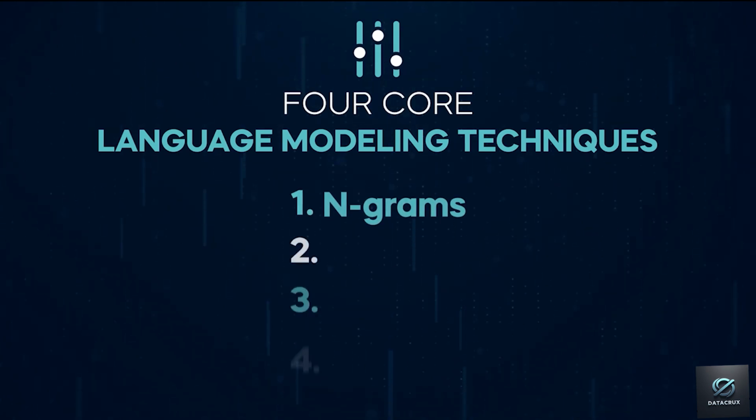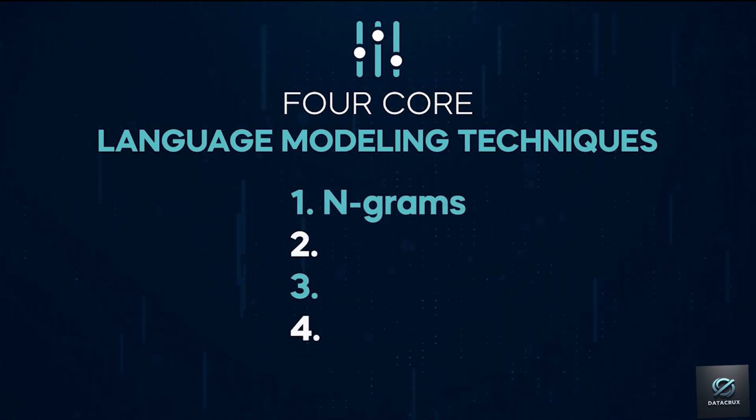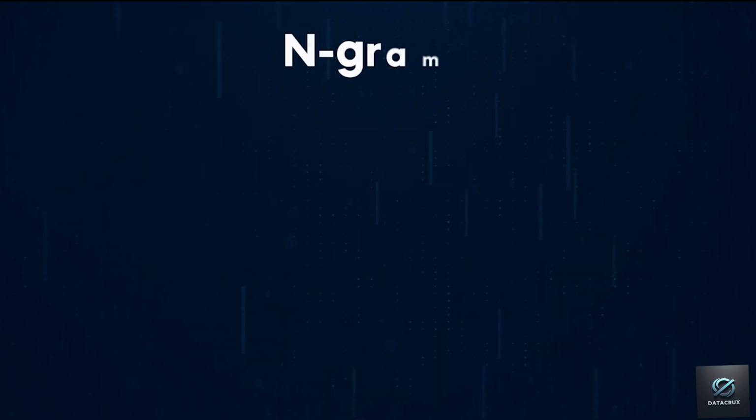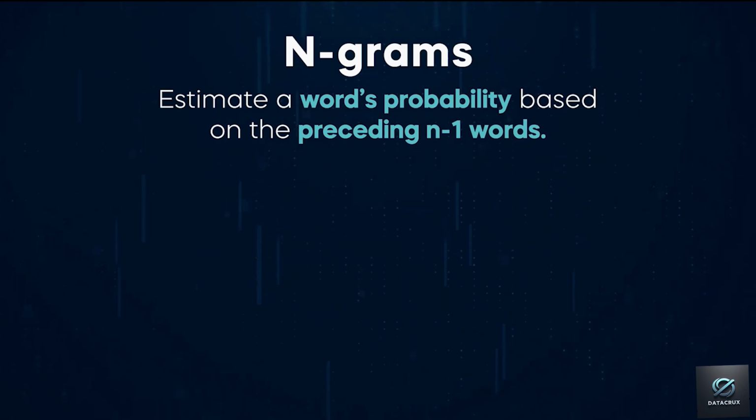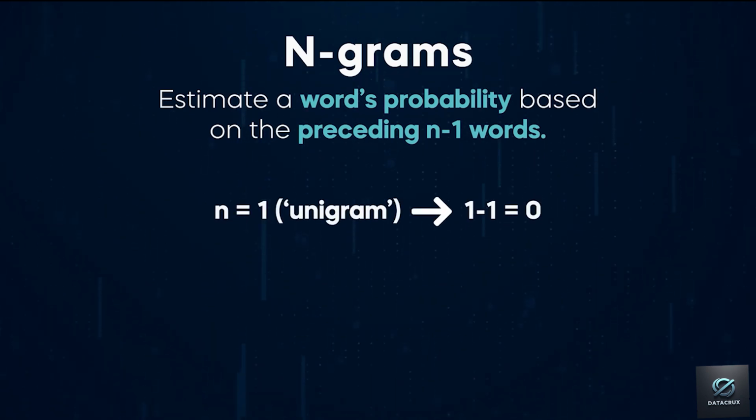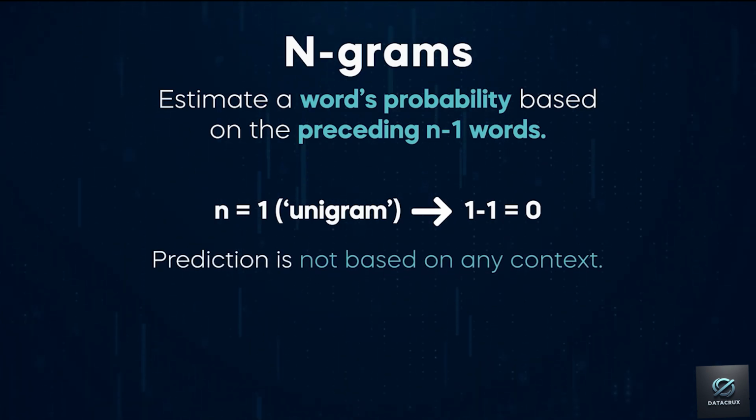The first technique, n-grams, is a fundamental building block for language modeling. The idea behind n-grams is pretty simple. We can estimate a word's probability based on the preceding n-1 words. So, in an n-gram with n equal to 1, called a unigram, 1 minus 1 would equal 0, right? This means that the prediction is not based on any context.